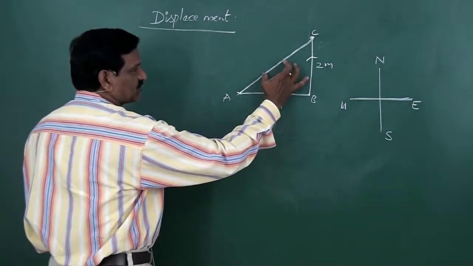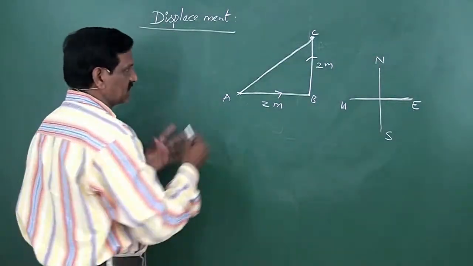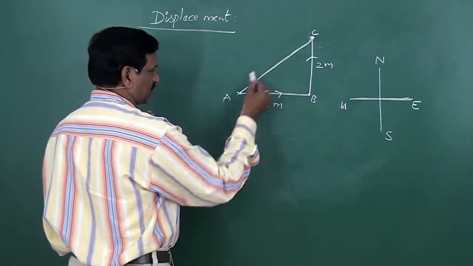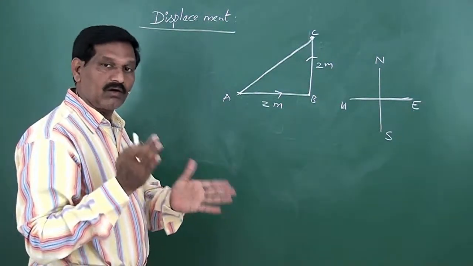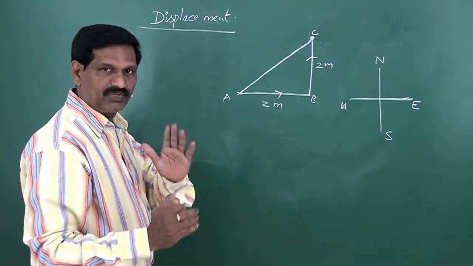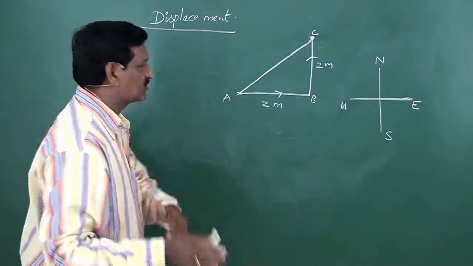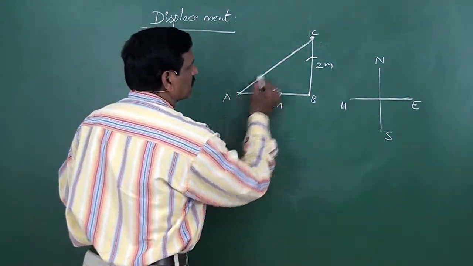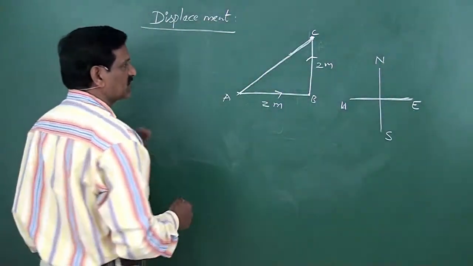The length of this straight line represents displacement, because this is the shortest distance between A and C. The shortest or straight line distance between initial and final points is called displacement. So the length of this line represents the magnitude of the displacement.